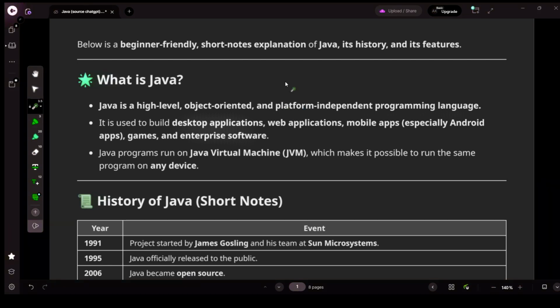Java is also a platform-independent programming language. What it means is that Java source code, once written, can be executed on any system, for example Windows, Linux, Mac, etc.